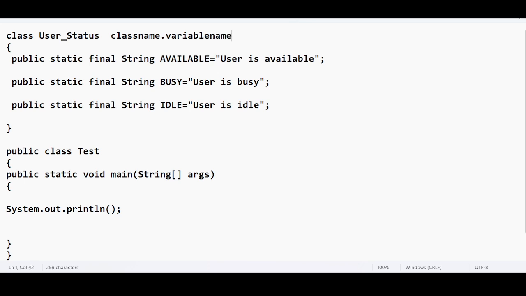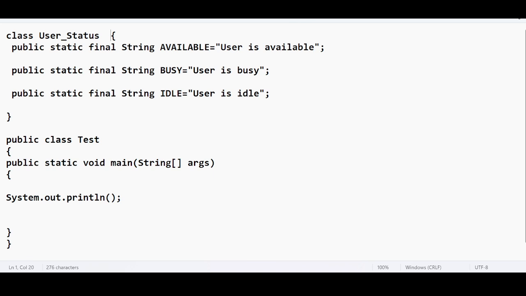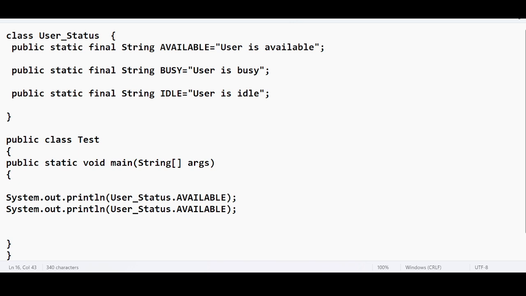When I do this, I can access the respective static variable. So this is a static variable. Let us do that. What is the class name? UserStatus. UserStatus.available. What is the class name? UserStatus.busy.